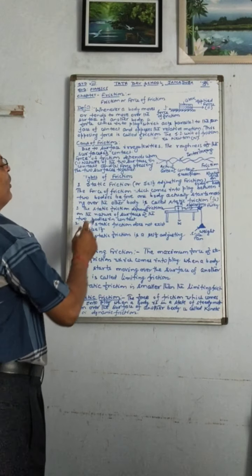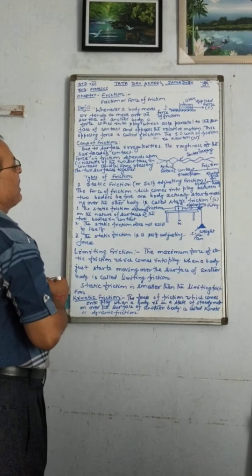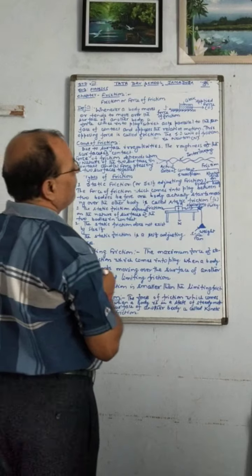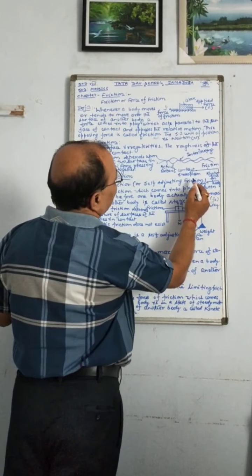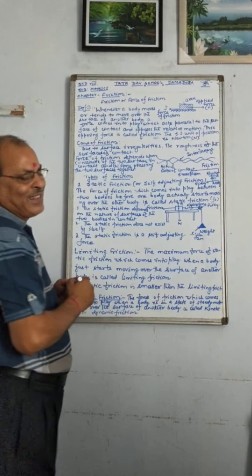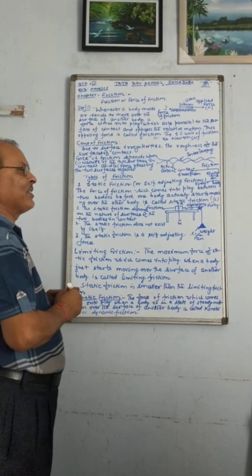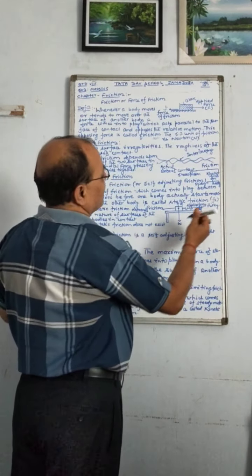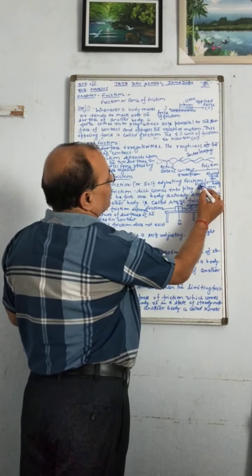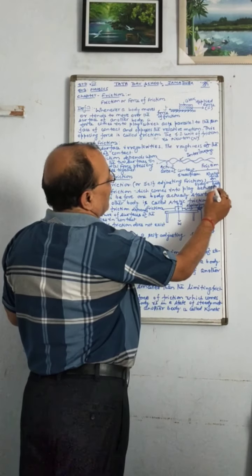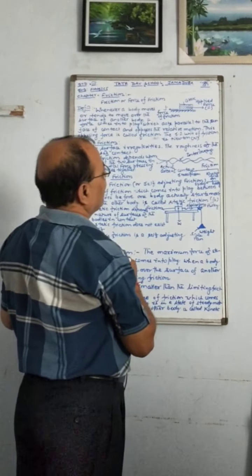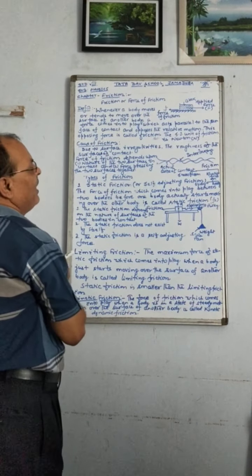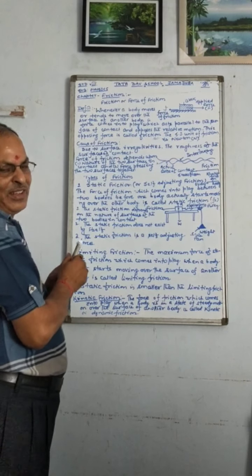Well, students, now please come to the point. Types of friction. You have to study the types of friction. Friction is of two types, static friction and dynamic friction. Dynamic friction is also known as kinetic friction. And kinetic friction is of two types. One is sliding friction and another is rolling friction. And static friction is also known as self-adjusting friction.